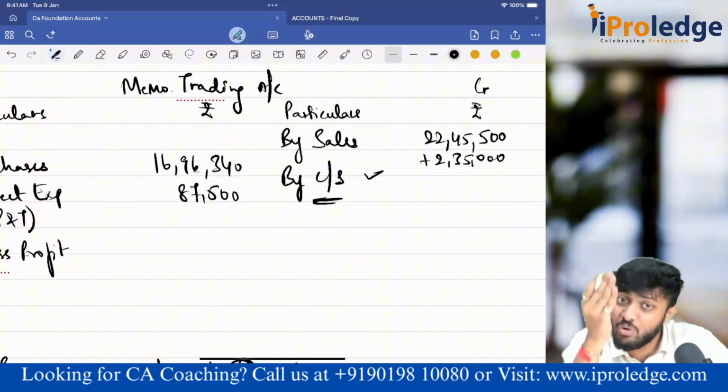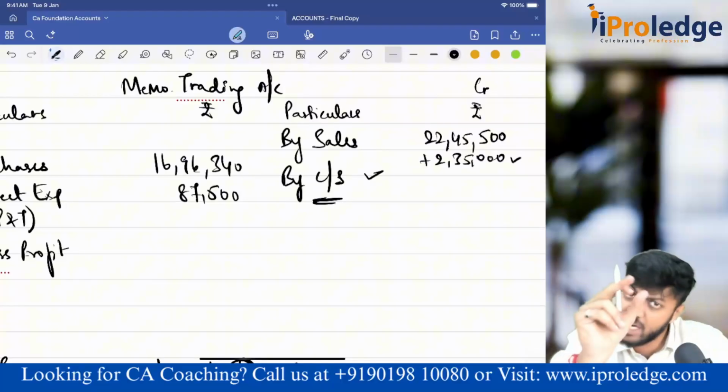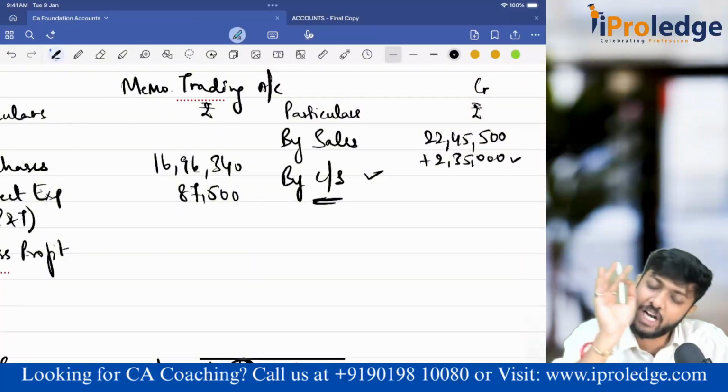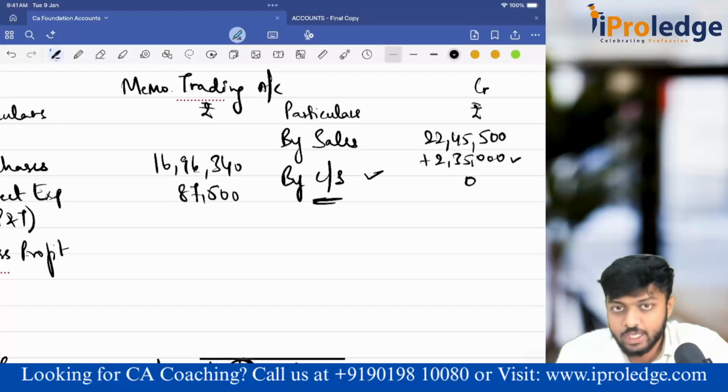No, I'm finding out GP margin. So I'm assuming this closing stock is also sold. Will I get the percentage as same? Yes, I will still get the percentage as same. So I'm assuming that to be sold. Closing stock became 0 because I've assumed the remaining closing stock is also sold at selling price.